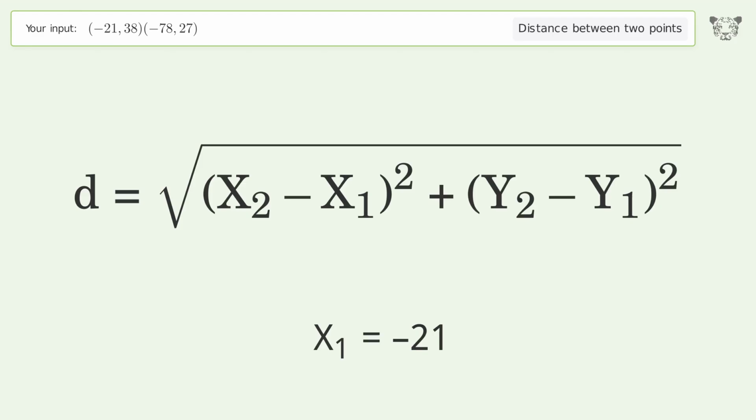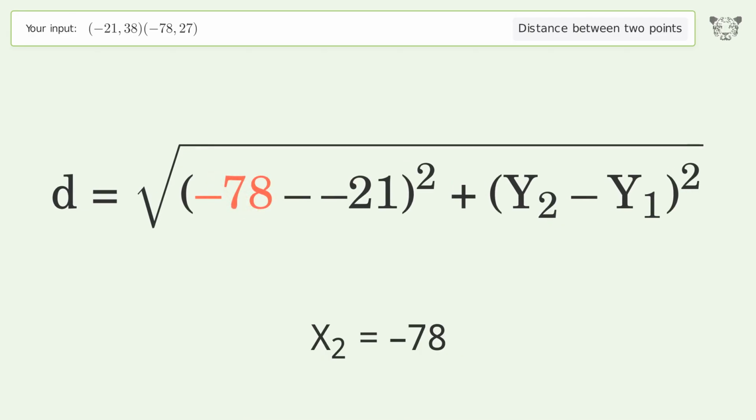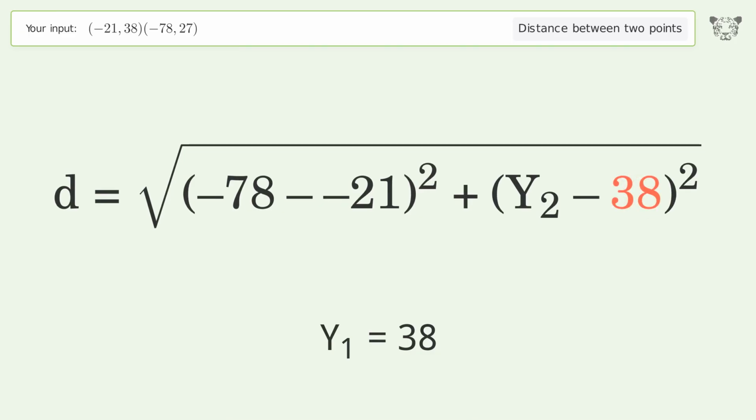x1 equals -21. x2 equals -78. y1 equals 38. y2 equals 27.